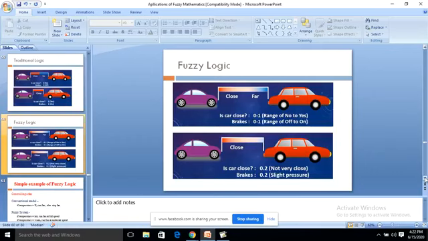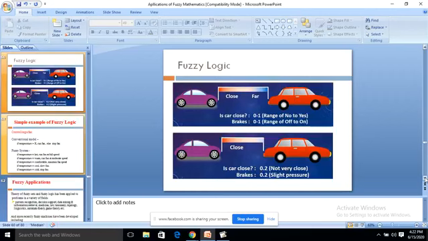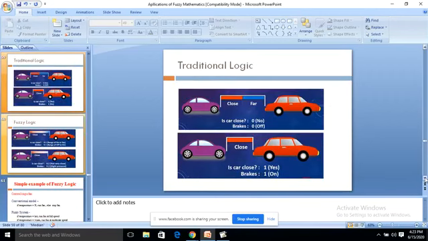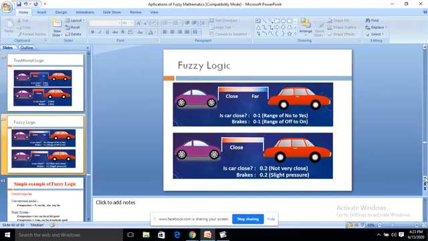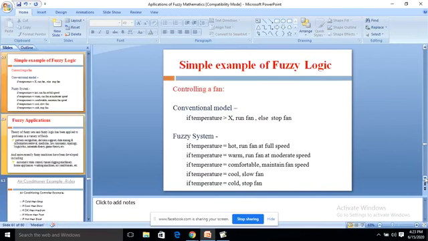Close means, suppose 0.2, not very close, brake 0.2, slight pressure given. So this is the way the fuzziness is explained. In the classical theory, things are very clear: either we switch off or switch on. Here it varies from 0 to 1, whether it is very close or very distant. So that we have to identify, and after that we apply the brake here.